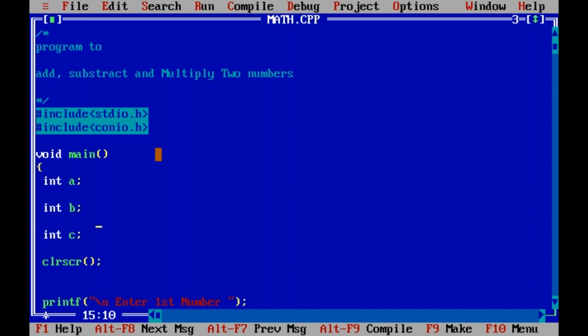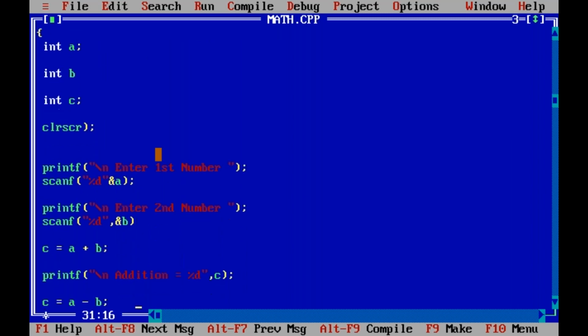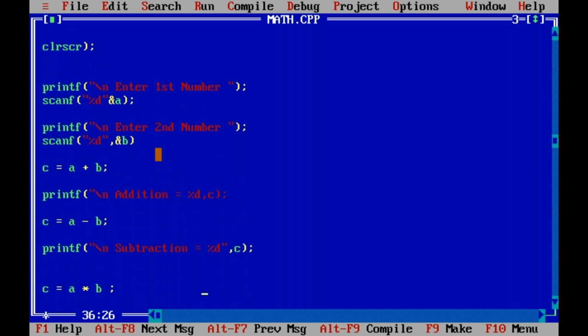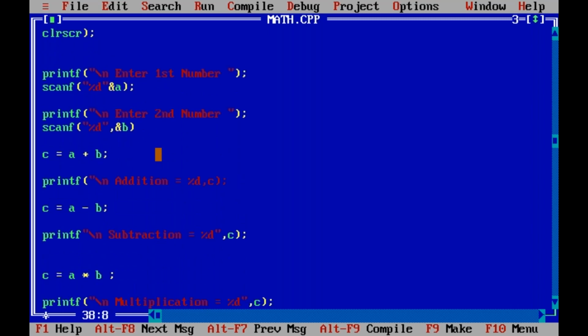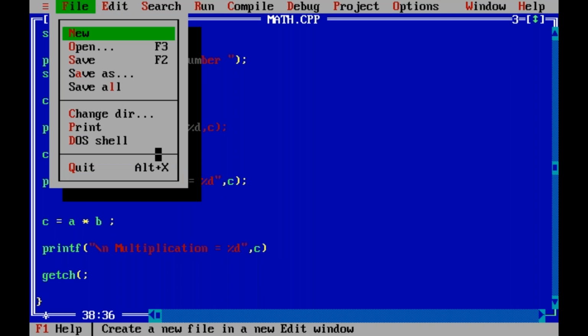Now some mistakes here. Suppose here semicolon missing. Suppose here bracket missing. Suppose here comma missing. Suppose here semicolon missing. Suppose here double quotation missing. The printf bracket missing. Suppose here bracket missing. Suppose here semicolon missing. Now file menu, save.